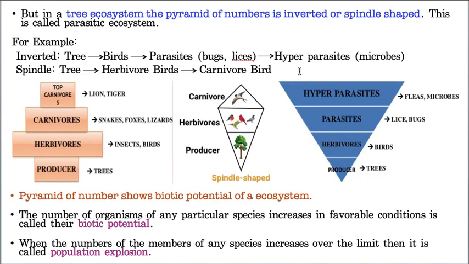Let us take a tree. In a tree, only one tree is there, so it is a producer. But the number of birds is more. You can see one tree only, but how many birds are present? Let us take at least 20 birds. So many pigeons, hummingbirds, or whatever birds make a nest over there, and they live. But the tree is only one. Based on this one plant, there are so many birds living. So now in this case, what happens?